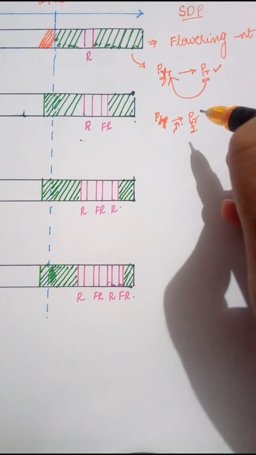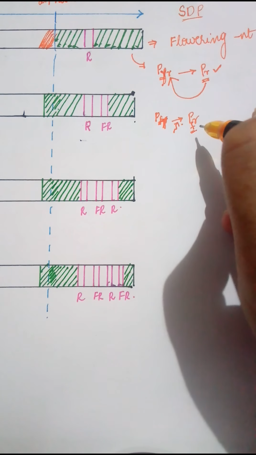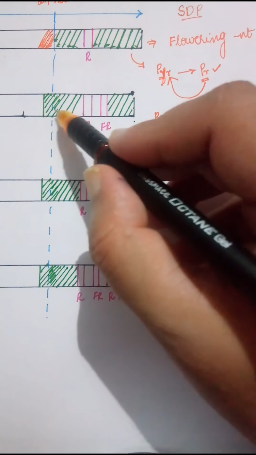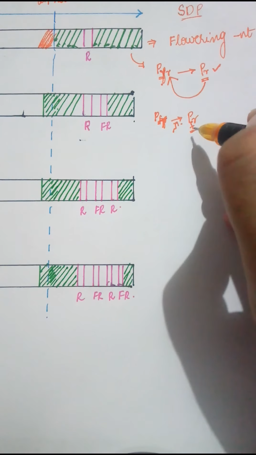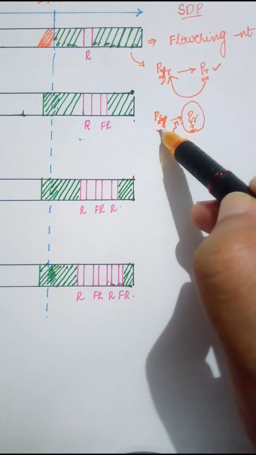So whatever PR form is formed here will get converted into the PFR form. I hope you are understanding how the PR form is there here.